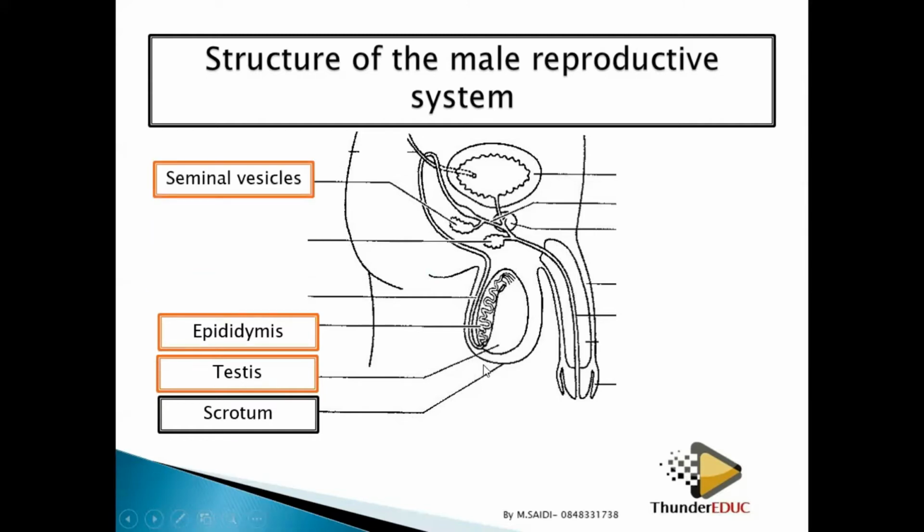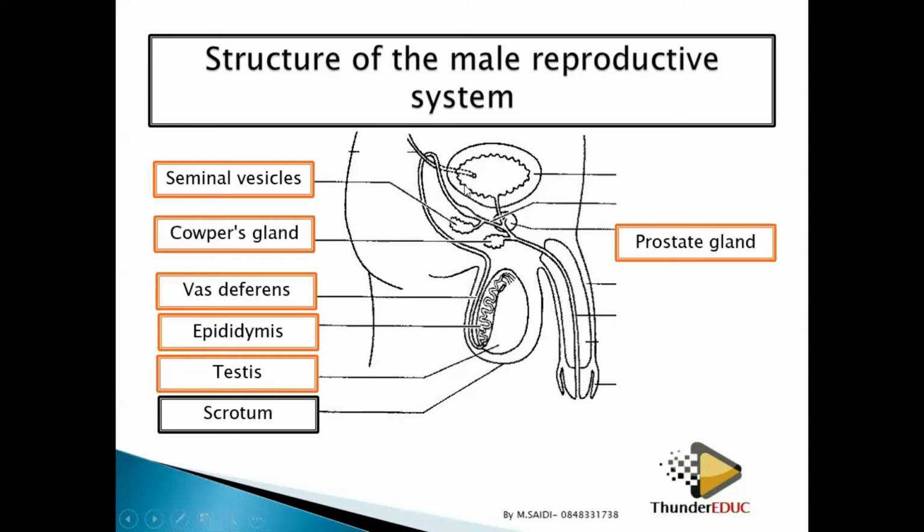Then we have, now when you go like this, the seminal vesicle. Seminal vesicle is very important in providing a specific fluid. We're going to see that specific fluid and its function. Then we have the vas deferens. Vas deferens is the tube which gets the sperms from the epididymis and then takes them to the urethra. So this is what we call the vas deferens.